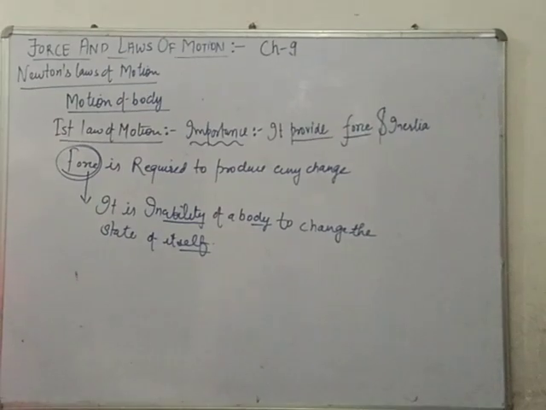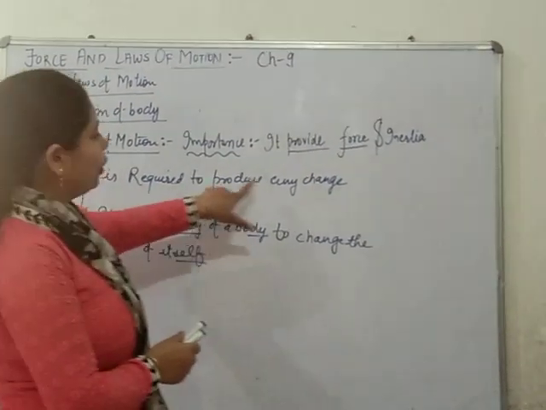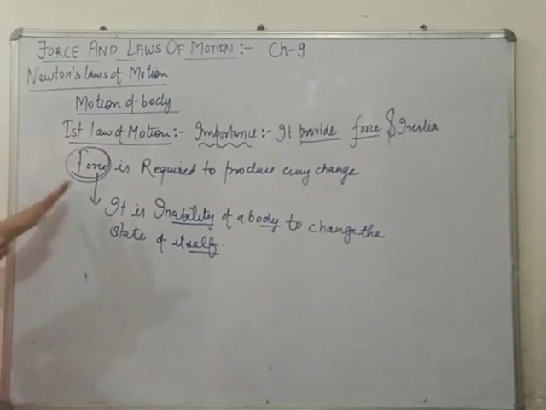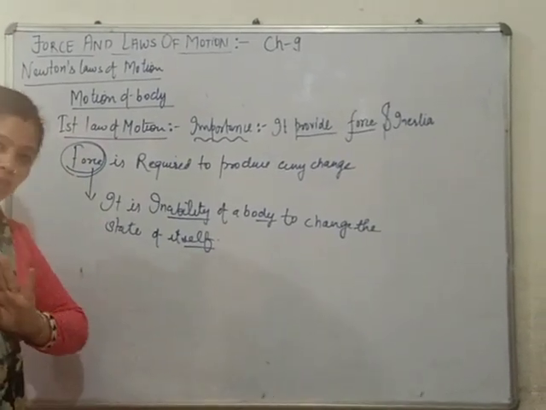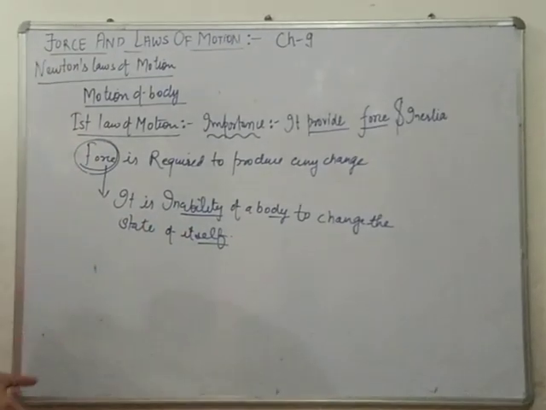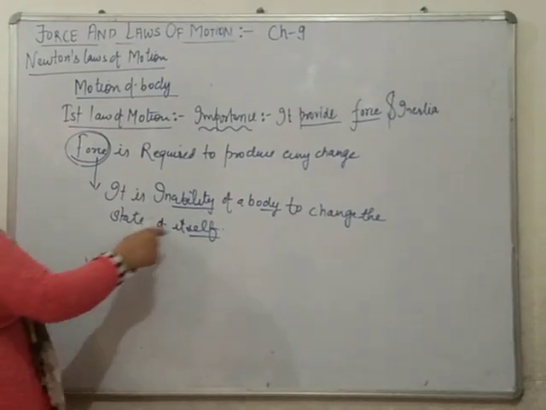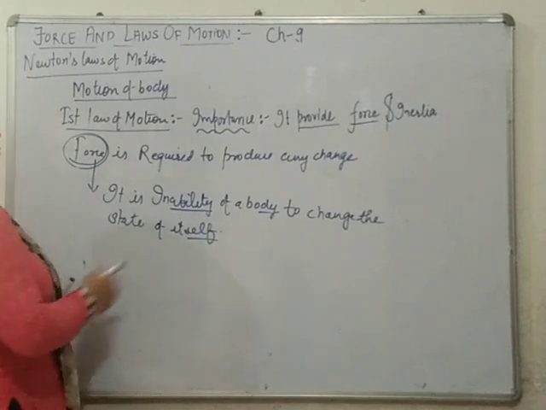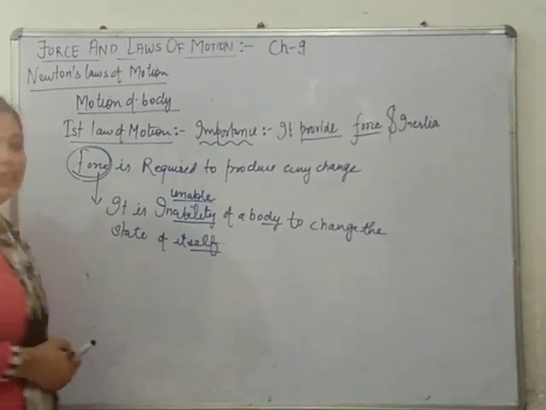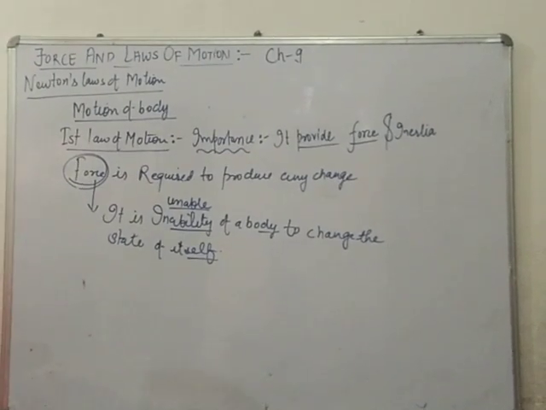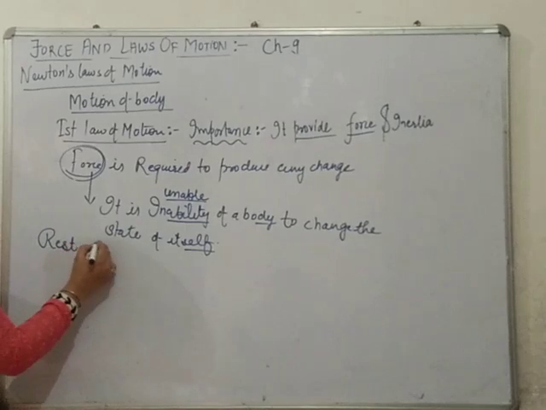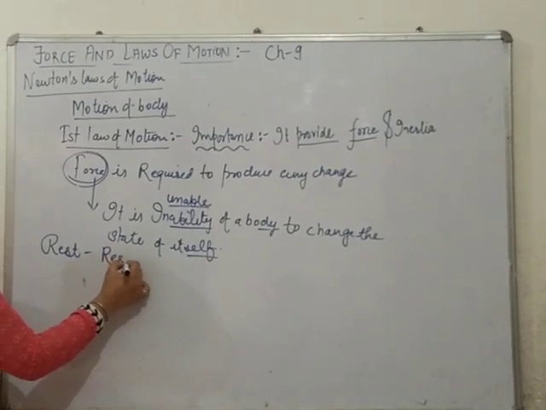I have told you force is required to produce any change. To produce any change, what is needed? Force. Without force, no change. It means automatically, by themselves, bodies are unable to produce any change in themselves. It means if a body is at rest, it will remain at rest.